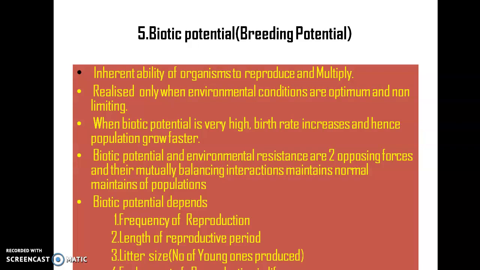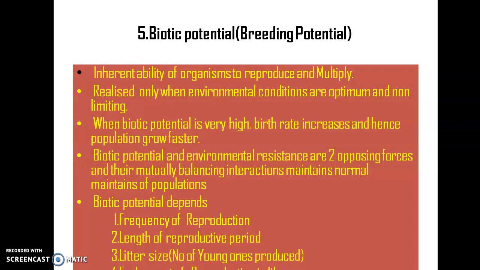Okay, so biotic potential is generally increasing the population size, while environmental resistance is generally decreasing the population. So these are two opposing forces, which means when biotic potential increases, environmental resistance decreases.